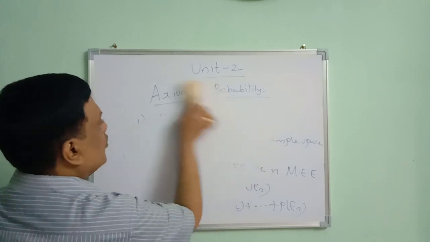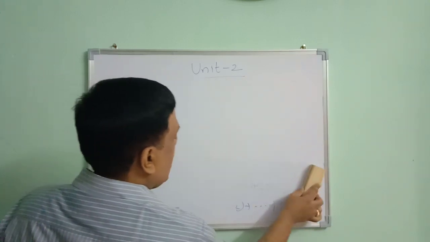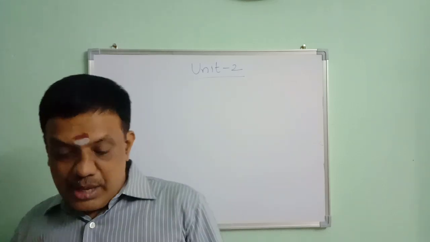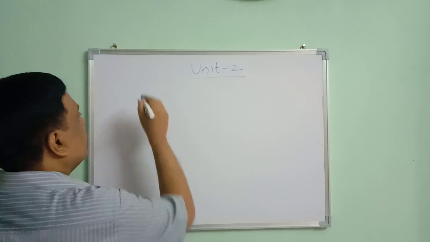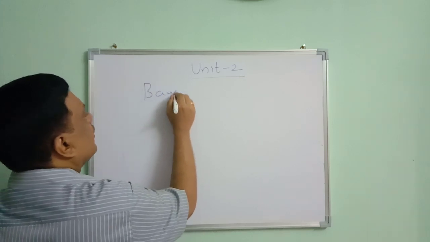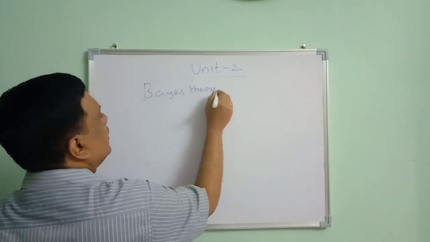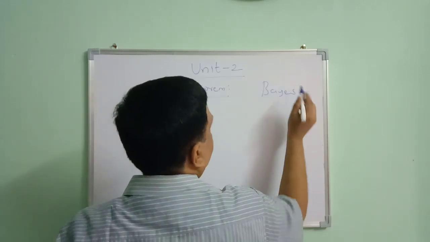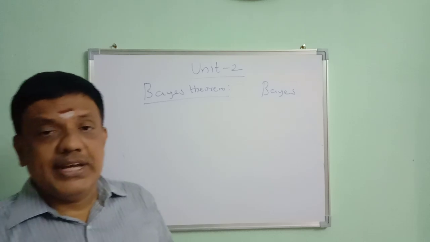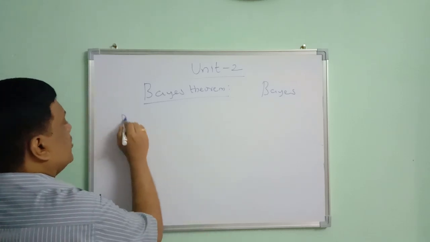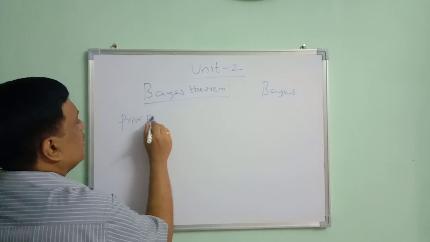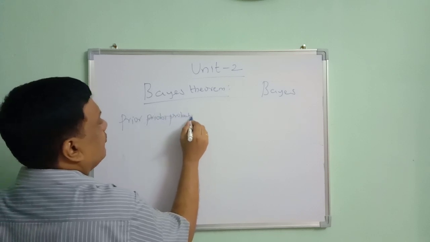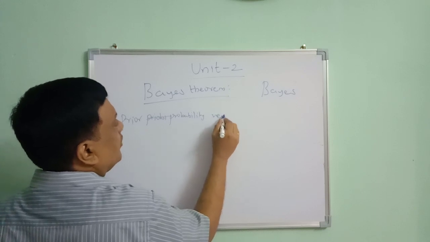So next we are moving to the next concept, Bayes theorem, a most important concept in probability. As the name indicates, it was derived by Bayes. What we are going to see in Bayes theorem is that we have a prior probability and we have new information.